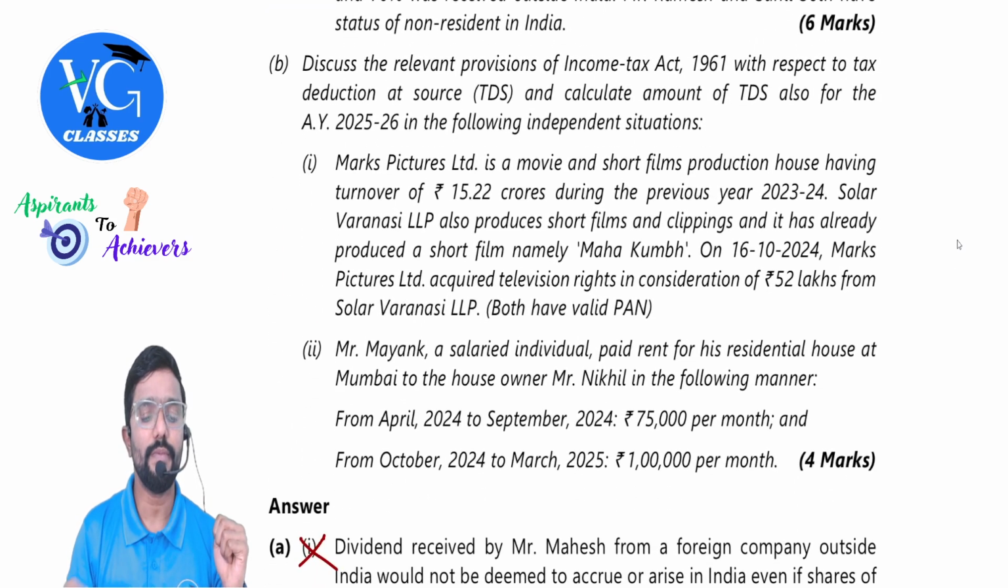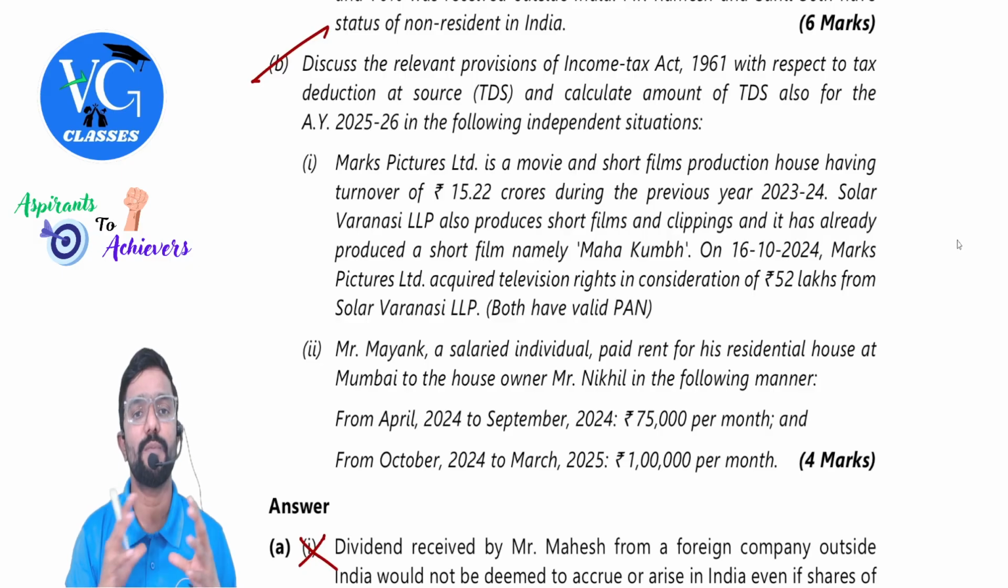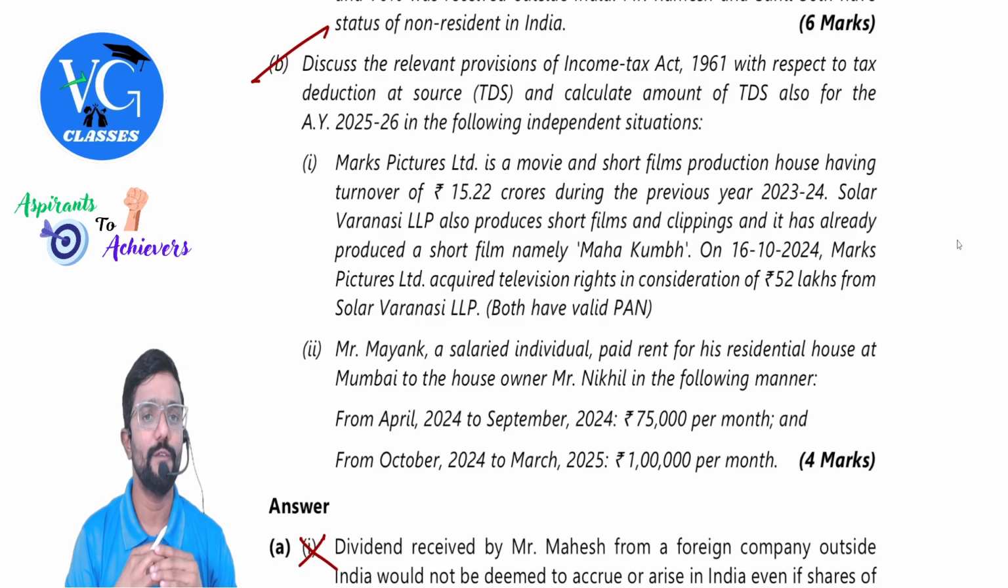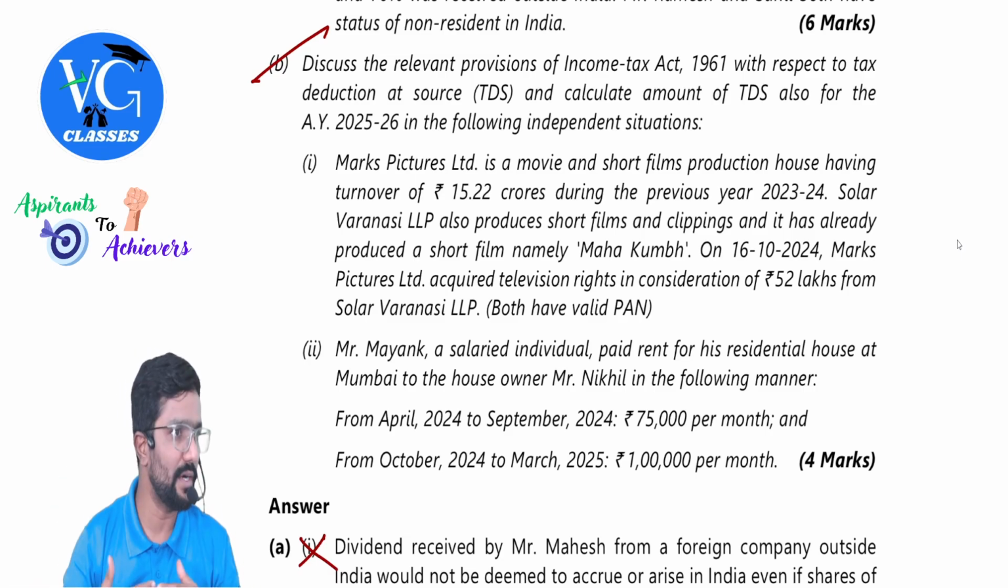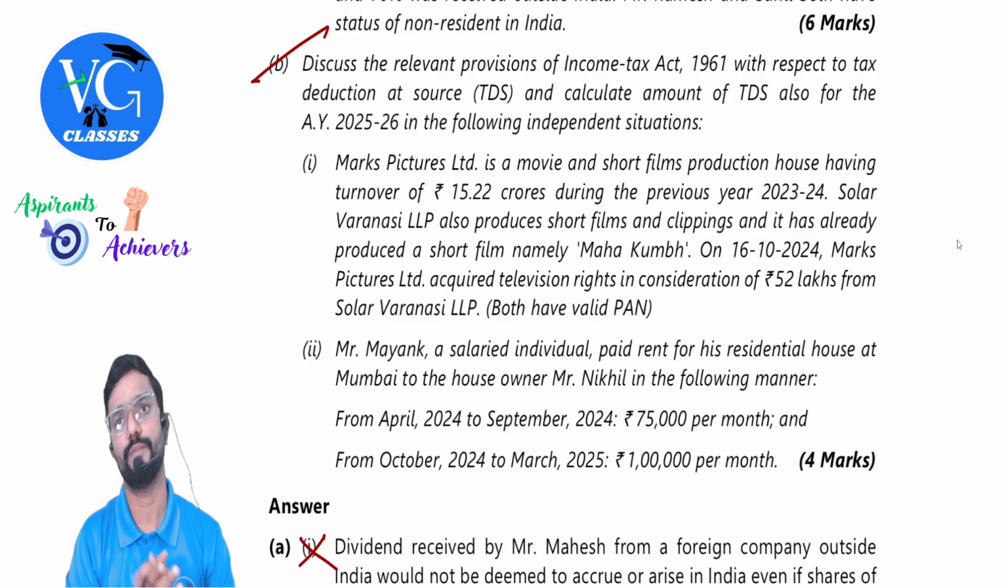B. Discuss the relevant provisions of the Income Tax Act 1961 with respect to tax deduction at source, that is TDS, and calculate the amount of TDS also for assessment year 25-26 in the following independent situation. Means you need to tell whether TDS is applicable or not. If it is applicable, then how much?